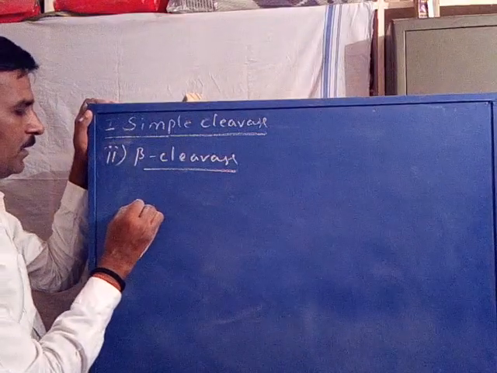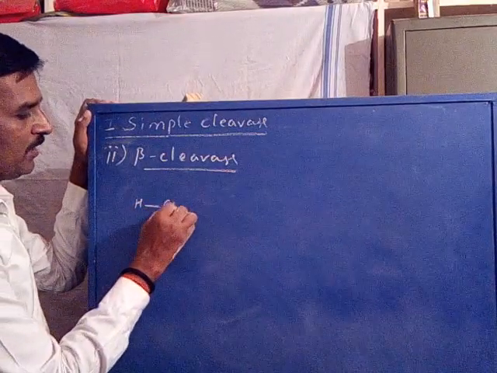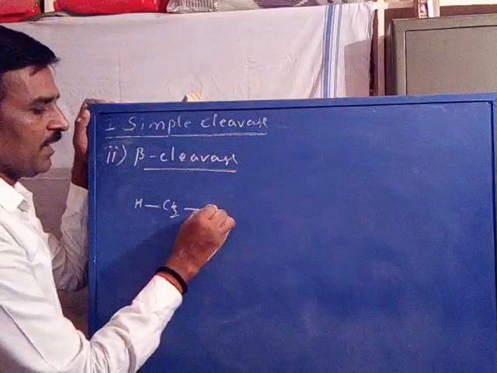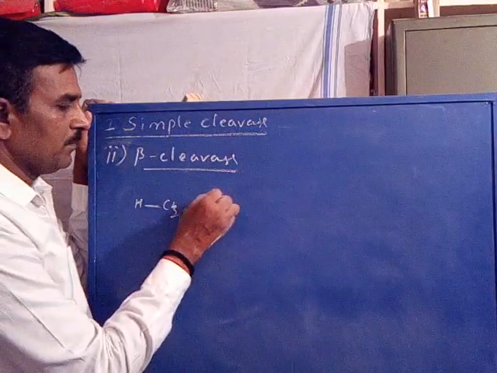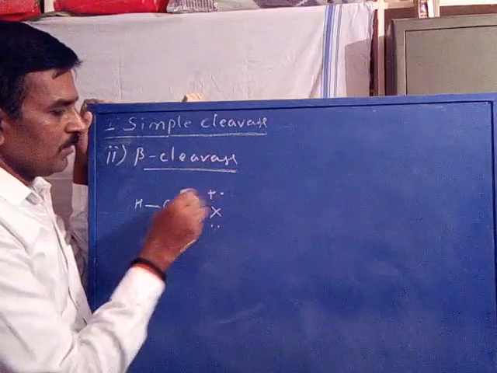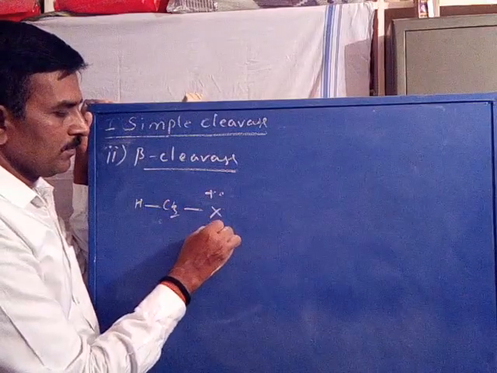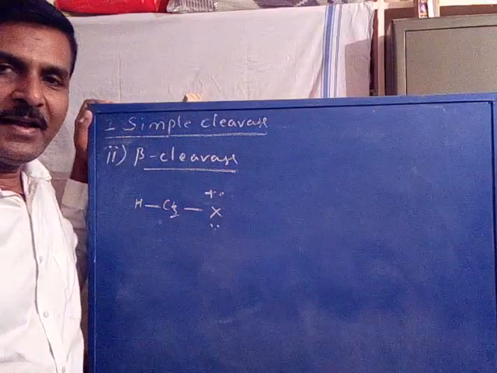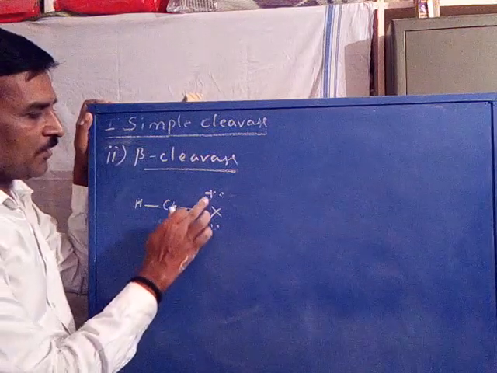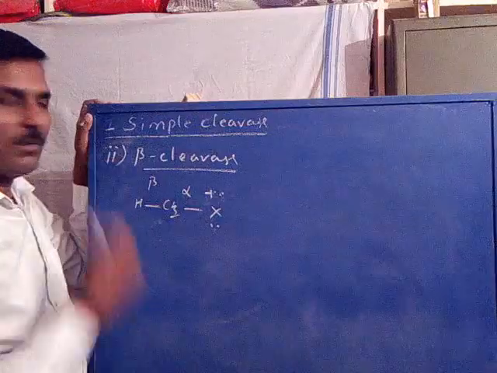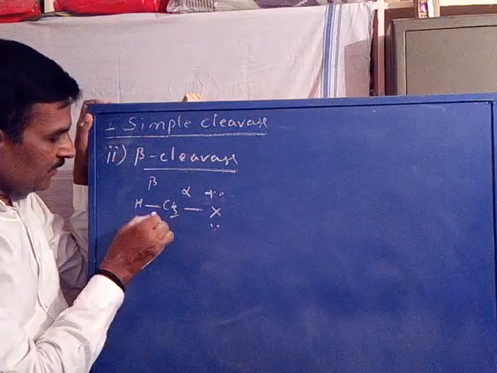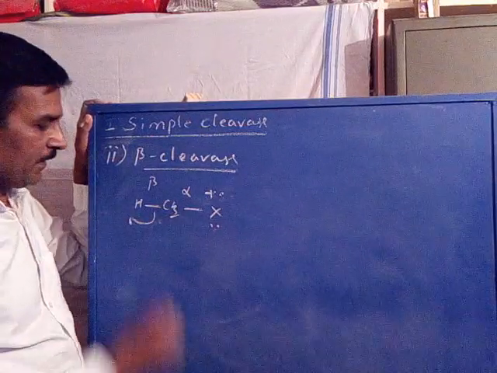Now you take hydrogen, CH2, some X, whatever it may be. This is CH3 X atom plus dot. Now this is the alkyl halide example. Now with respect to charge or radical, this is the alpha bond, this is the beta bond. Cleavage of the beta bond homolytically.